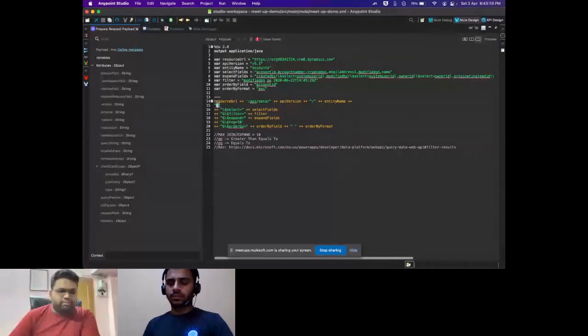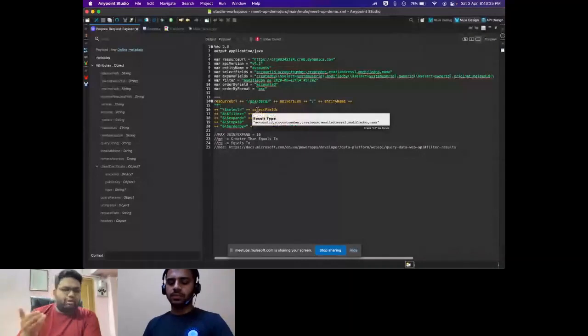Now with a question mark, we'll be adding the query params. And the query params follow a kind of database syntax with a dollar prefix. So it's going to be $select, and then you need to provide a comma separated list of fields that you want to retrieve. For example, I have account ID, account number, created on, and these kind of fields here.